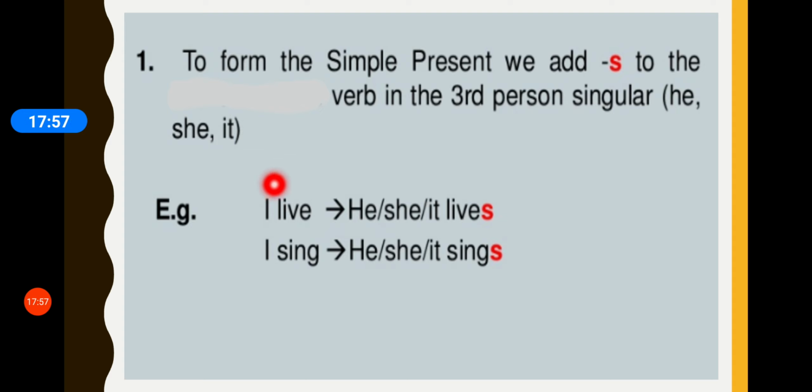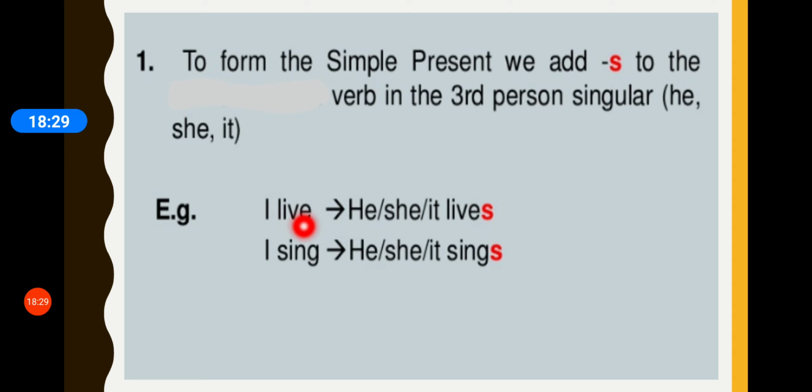Like if I say I live, but if I have to say he, then I will add S to the verb. He lives. Similarly, she lives. It lives. And the same rule applies to singular nouns also, like Rohan. If you are talking about a singular noun, Rohan, so Rohan lives.